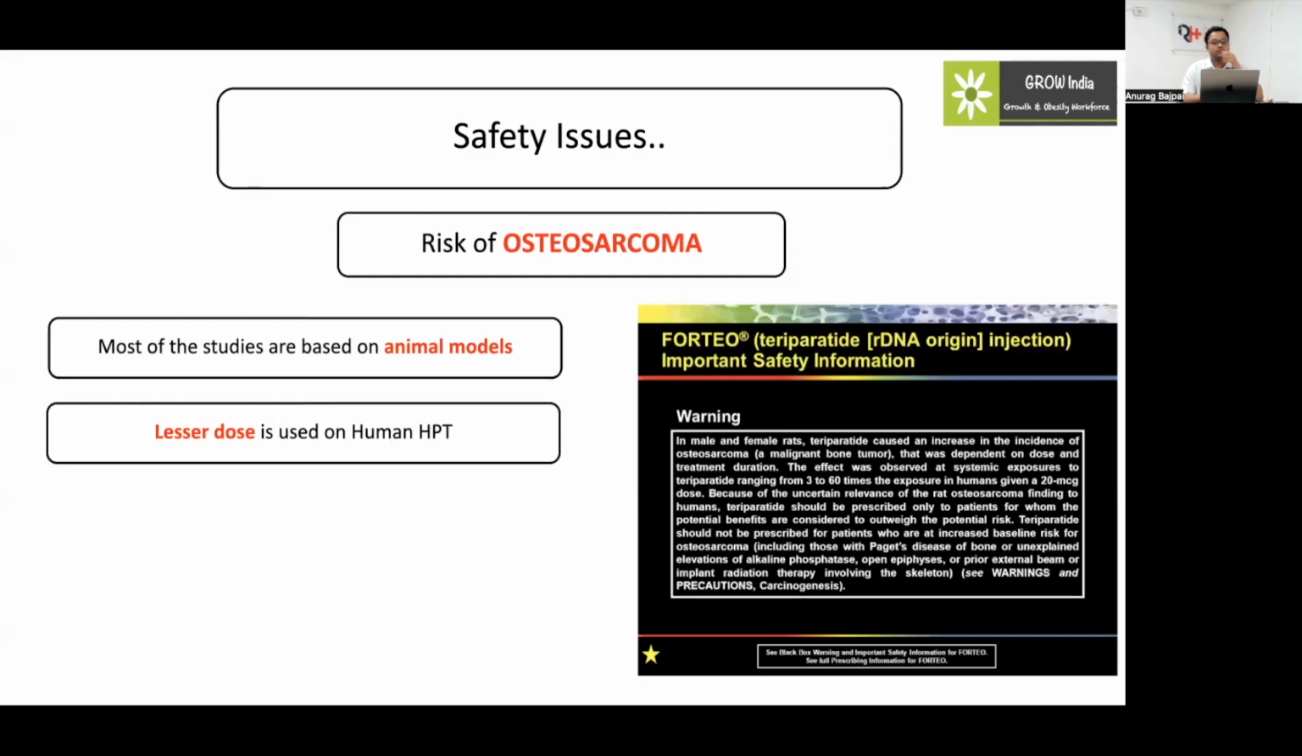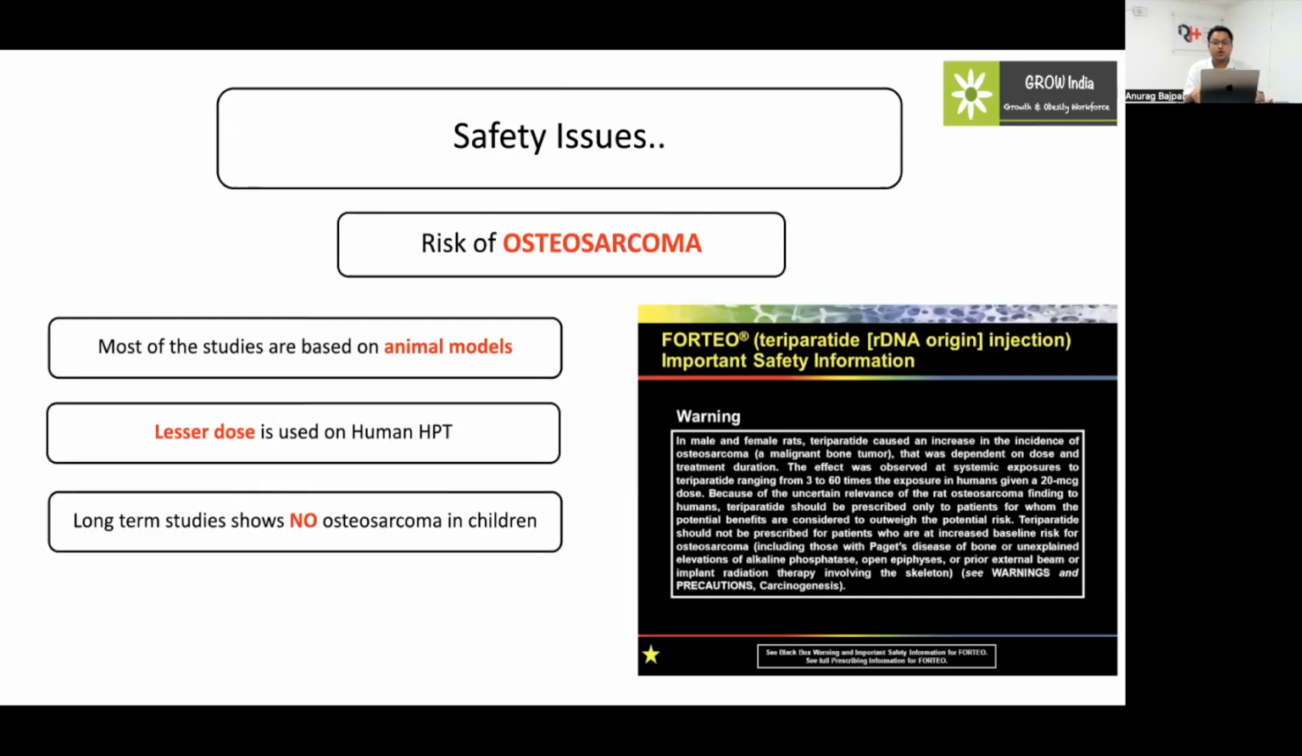Also, the doses that caused this osteosarcoma in the rats were much higher, almost 15 to 20 times higher than what we use in today's perspective. Also, there were no very long-term studies and very long-term follow-up in children, though the post-marketing surveillance